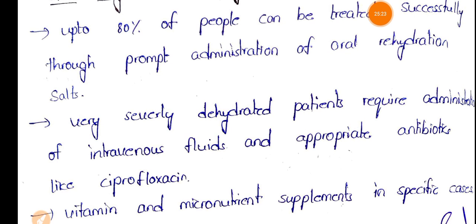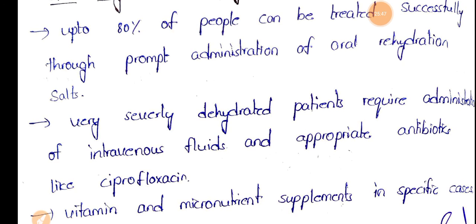So the most important treatment for cholera is oral rehydration therapy by giving liquids and electrolytes, and in a few cases we should also give intravenous fluids depending on the severity of the patient's condition.